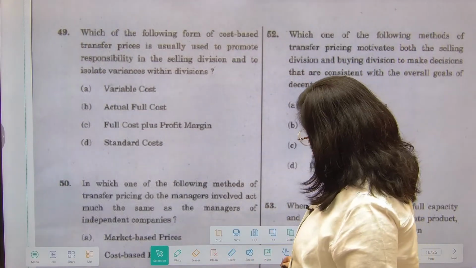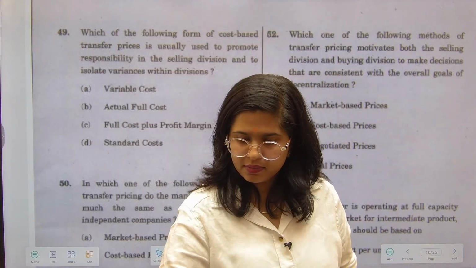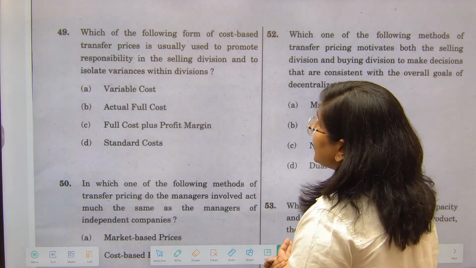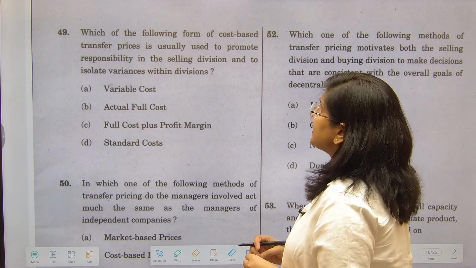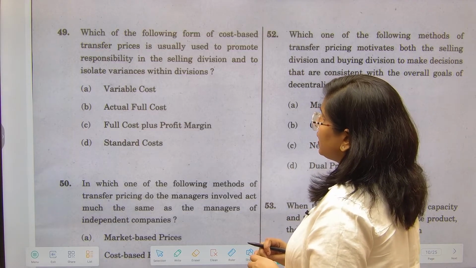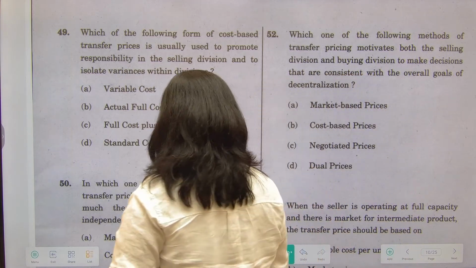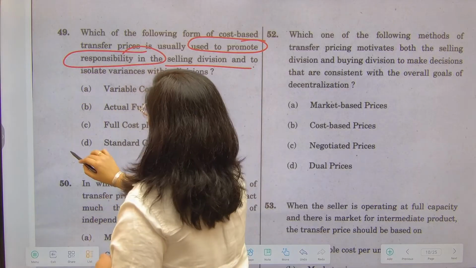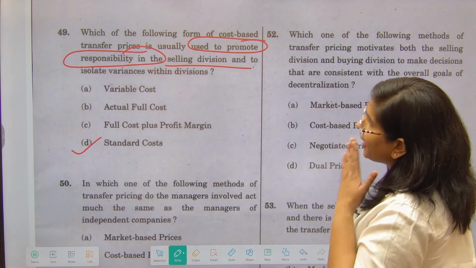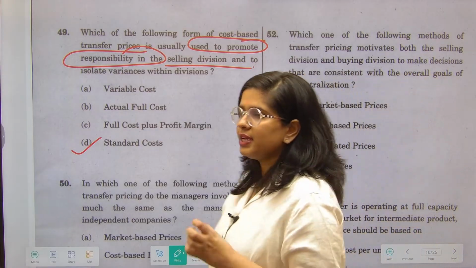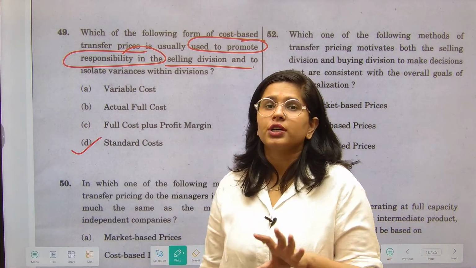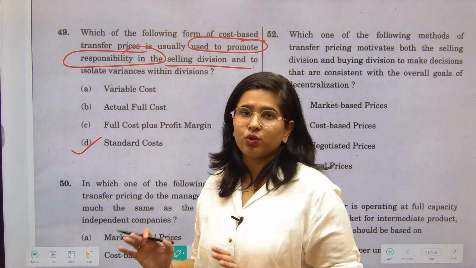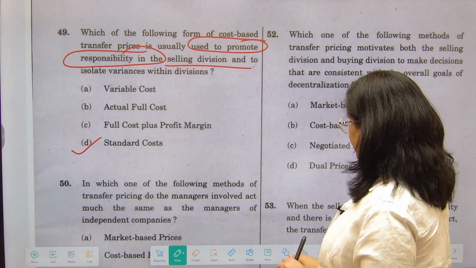Okay, let us start. Which of the following forms of cost based transfer prices is usually used to promote responsibility in the selling division and isolate variations within the divisions? Okay, so you want to promote responsibility in selling divisions, so standard cost would be followed. Why would it be followed? Whenever responsibility is spoken of, that means there should be cost control, right? Whatever has been told to you to incur, that much only you should incur. So standard cost would be the correct answer.